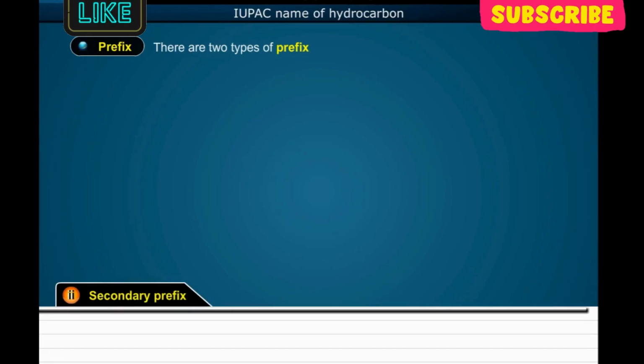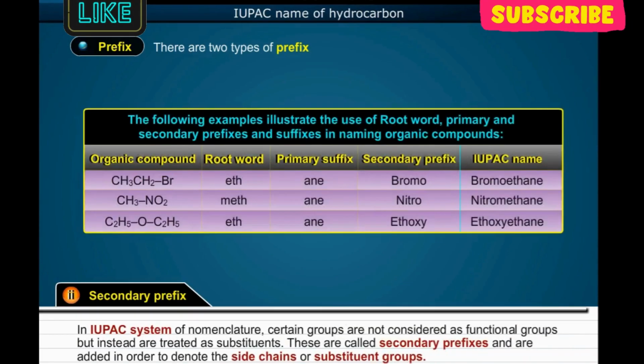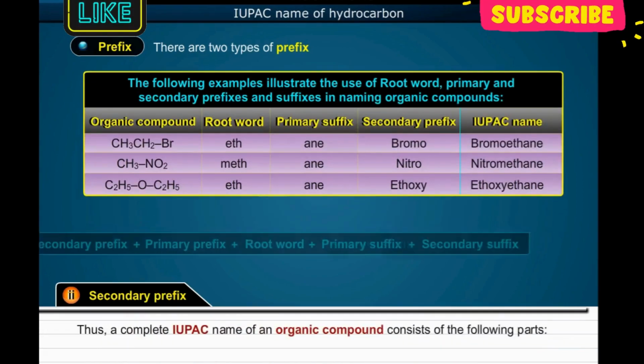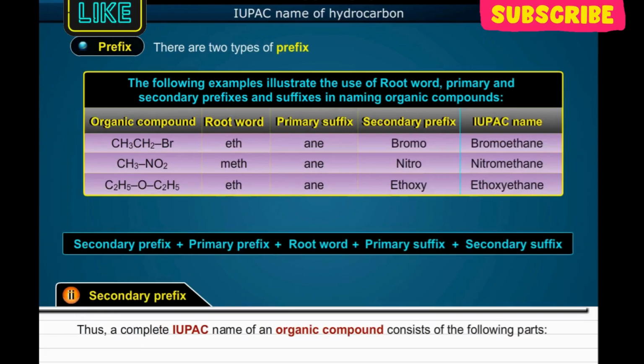Number 2. Secondary prefix. In the IUPAC system of nomenclature, certain groups are not considered as functional groups but instead are treated as substituents. These are called secondary prefixes and are added in order to denote the side chains or substituent groups. Thus, a complete IUPAC name of an organic compound consists of the following parts: secondary prefix plus primary prefix plus root word plus primary suffix plus secondary suffix.